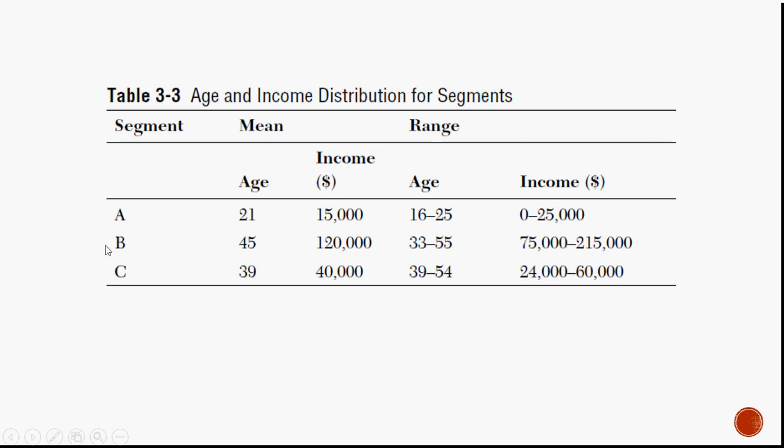So a mean age group of 45, but when you look into this age range, between 33 to 55, most of them had been around 45. Why around 45? The range seemed to be not pretty different compared to the third one, but they still have a higher income than the third group. Probably they would have been at the ideal age, suited to white collars. They would have been GMs, general managers, CEOs of the company. Therefore, they would have got a higher income.